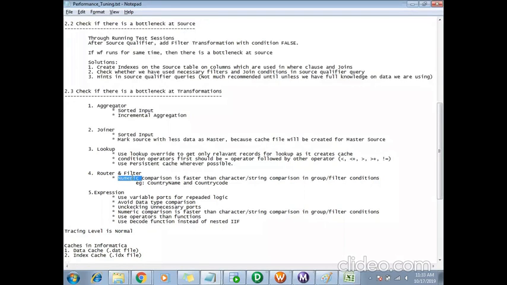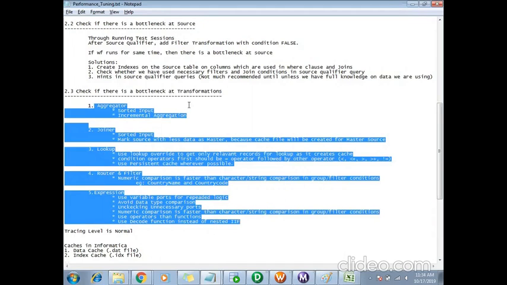Then in the expression transformation, use variable ports for repeated logic. Avoid data type comparison. If it is really required, you have to do it, there is no other way, but try to avoid it if it is not necessary. Then uncheck unnecessary ports which we don't use. Numeric comparison is faster, again the same thing. Use operators rather than functions. Use the decode function instead of nested if. Instead of using nested if, we can go for the decode function. These are some of the performance tuning things we can follow for the transformations.